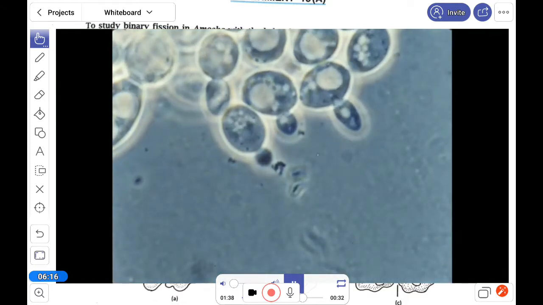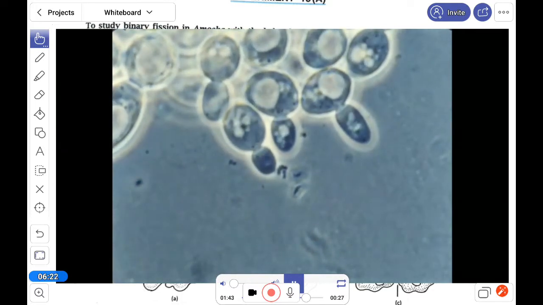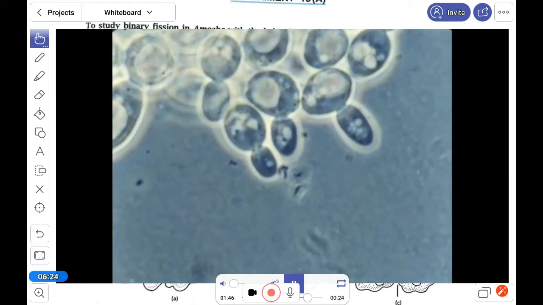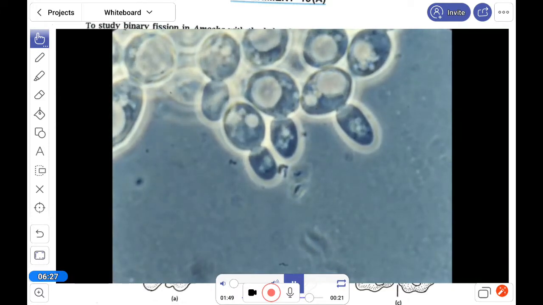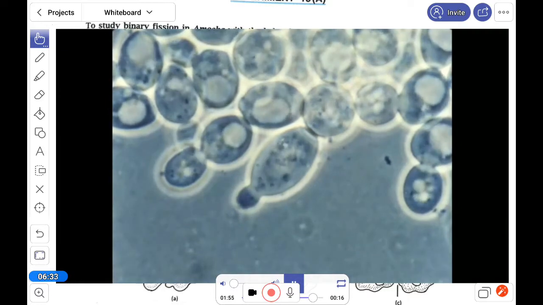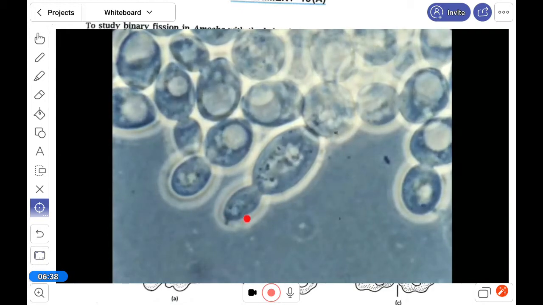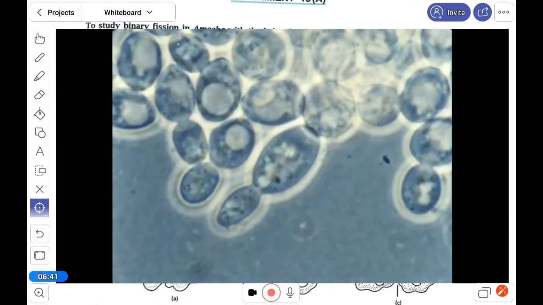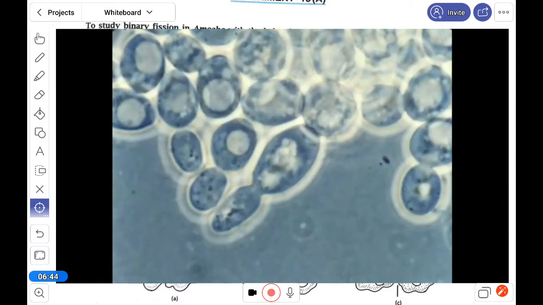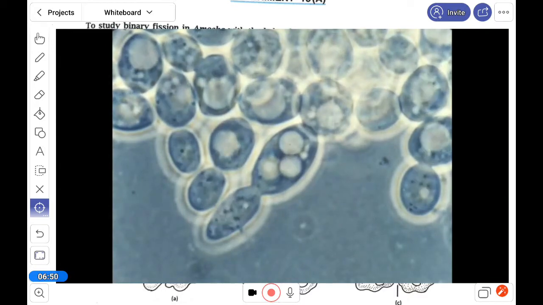In this live video, which is actually slow and has been made faster, you can see that from the cellular area one bud comes out, and this part gradually increases, so the bud comes out. Here also the division of the nucleus takes place, and the bud can either remain attached or be detached.